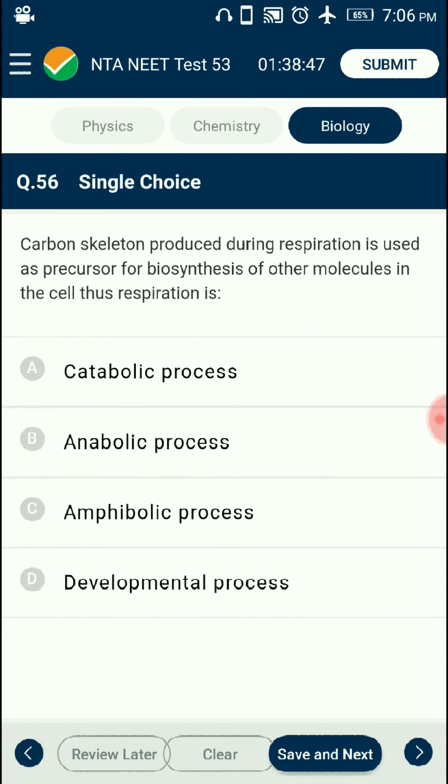Question number 56. Carbon skeleton produced during respiration is used as a precursor for biosynthesis of other molecules in the cell. Since respiration involves breakdown of substrates, it is traditionally considered a catabolic process. The different carbon skeletons produced in the pathway are used for synthesis of some biomolecules, like during breakdown and synthesis of proteins. Respiratory intermediates form the link, because the respiratory pathway is involved in both anabolism and catabolism. It is considered an amphibolic pathway. So the answer is option C, amphibolic process.